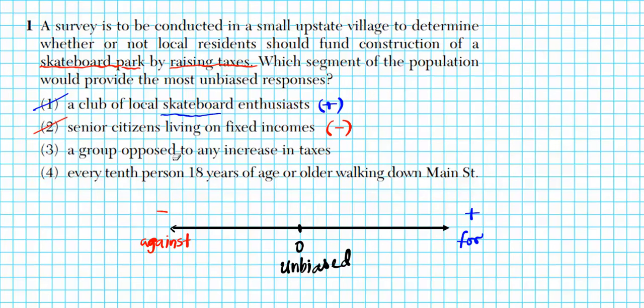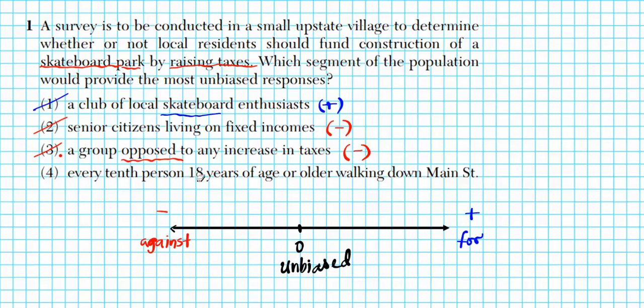A group opposed to any increase in taxes. We can clearly see the bias here, opposition to a tax raise. So that is automatically a negative bias. So this is not what we're looking for. Option 4 should be the answer based on elimination.